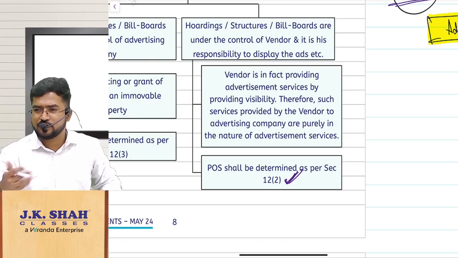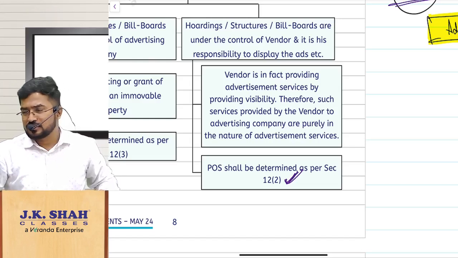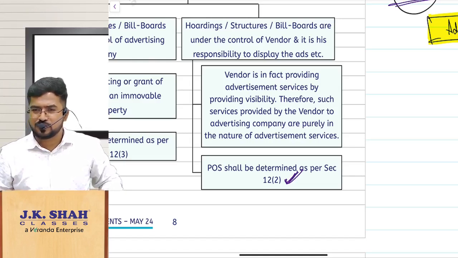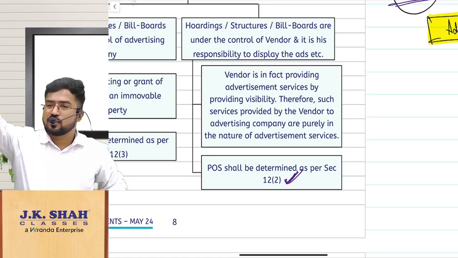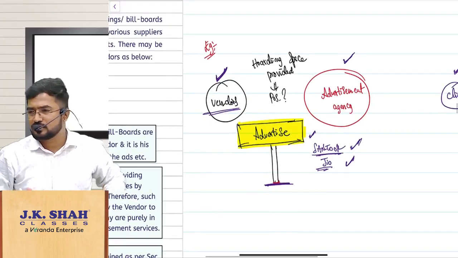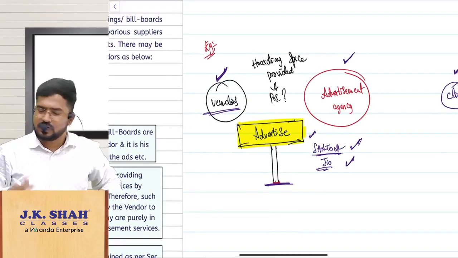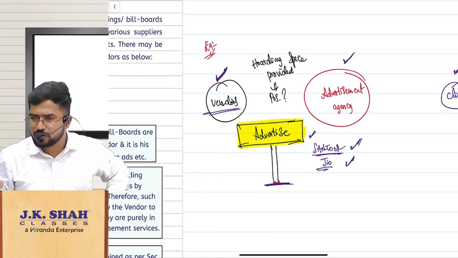Now this is the trend of the current season, elections are going on. Wherever you see, you open YouTube also, political advertisements only. The same way we have seen advertising regarding government, providing to government. But this advertisement you are not providing to government, you are providing to whom? Government agencies. So section 12 subsection 2 general rule will come into picture.